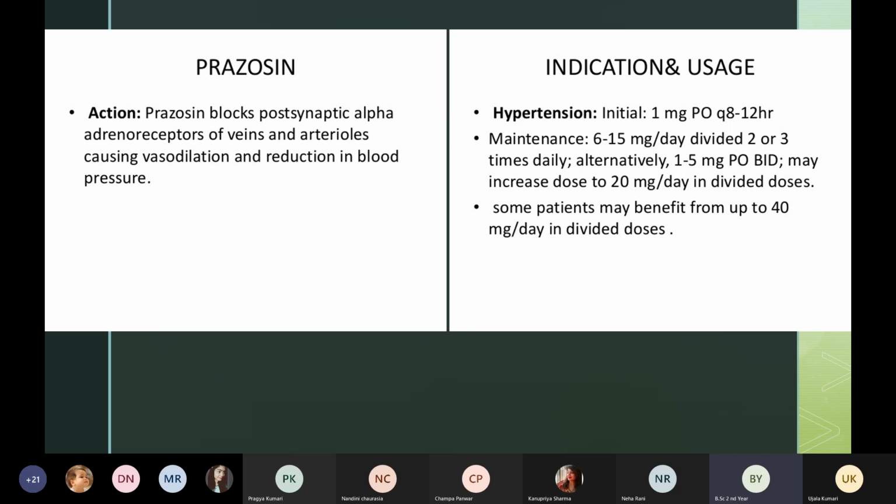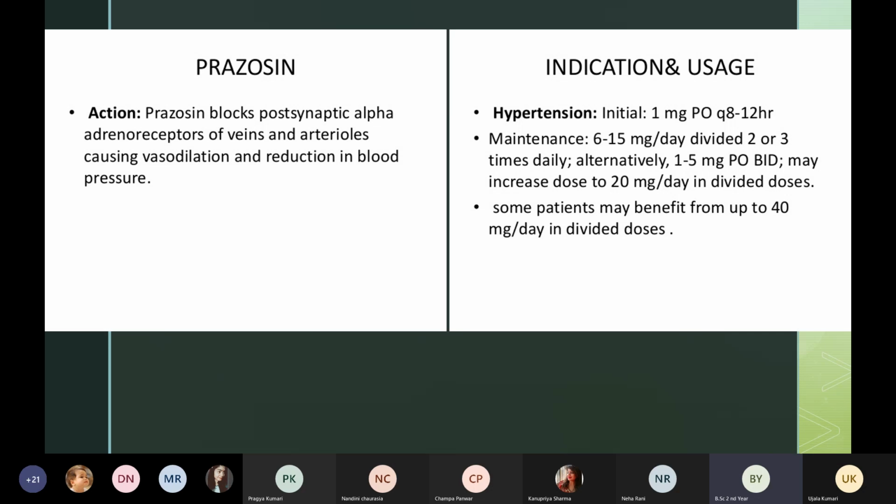Okay, so we give prazosin so that it will block the alpha adrenergic receptors, which are present in our veins and arterioles, and it will cause our blood vessels to dilate. When our blood vessels dilate, blood flow becomes easy, the road opens up, blood will flow properly and it will reduce the blood pressure. So this is the action of prazosin.